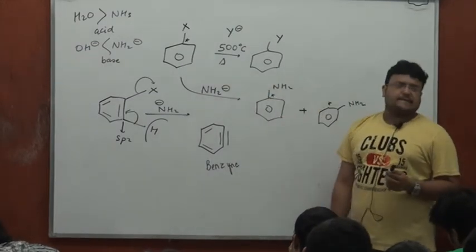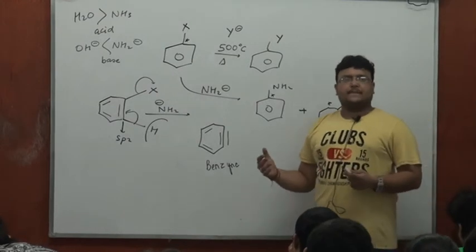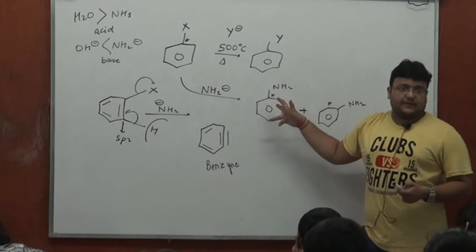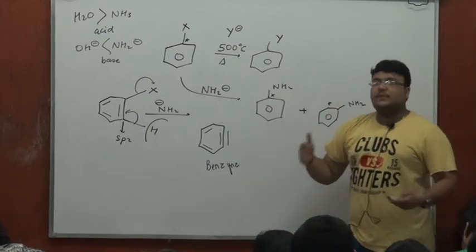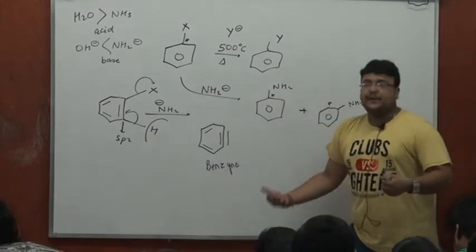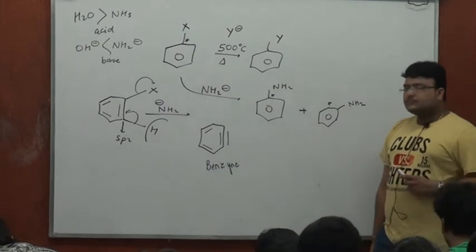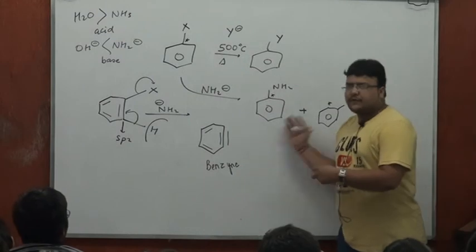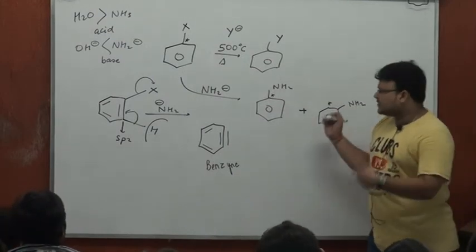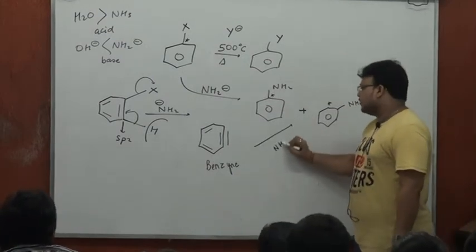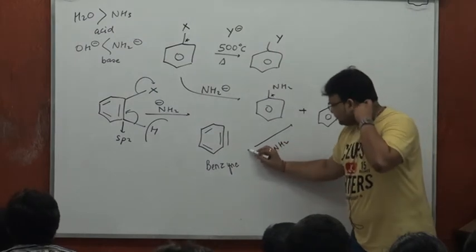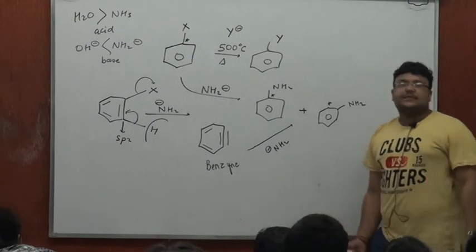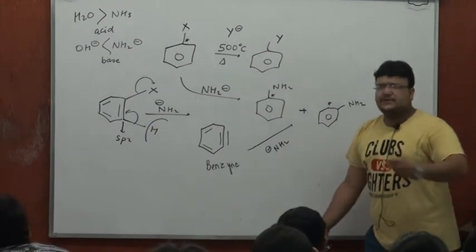aniline formation in this case is carried out very readily without involving a minus I minus R effect, because the process is different, because there is no Meisenheimer complex, because the minus I minus R group is not required. And this benzyne being very reactive would quickly give you the final product. I am just skipping a step here. I am assuming direct NH2 minus attacks, although it's about a couple of steps which I am avoiding right now, but it also explains the regiochemistry of the process.